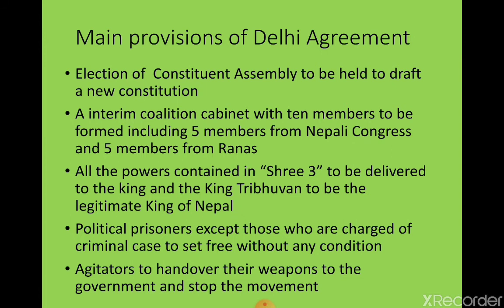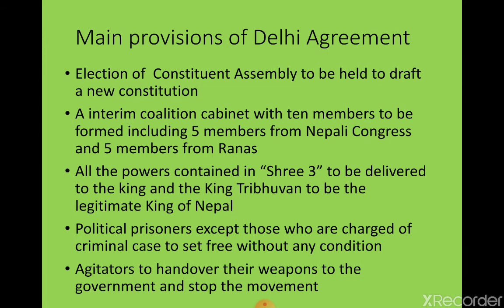And then what is the value of sacrificing blood? It might be a question, but in the Delhi Agreement it was another provision: a 10-member cabinet, in which 5 members were from Nepali Congress and 5 members from the Ranas.